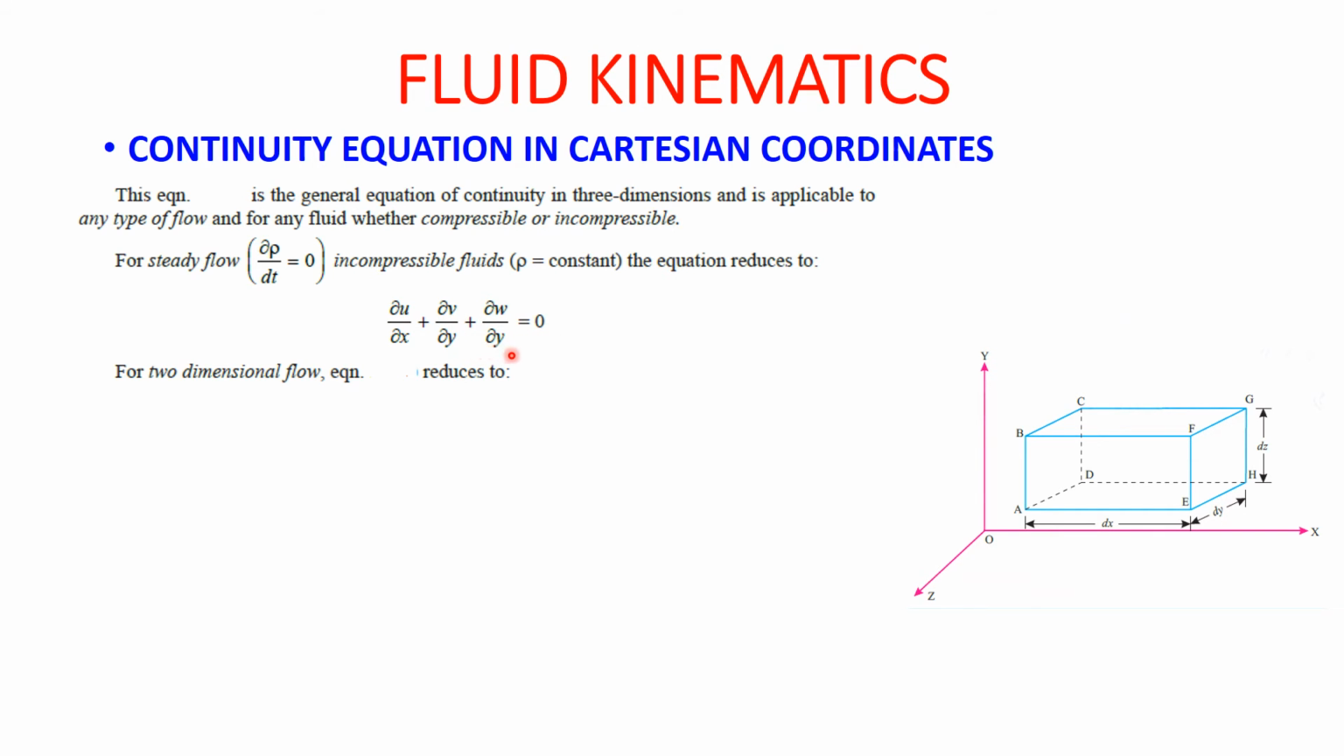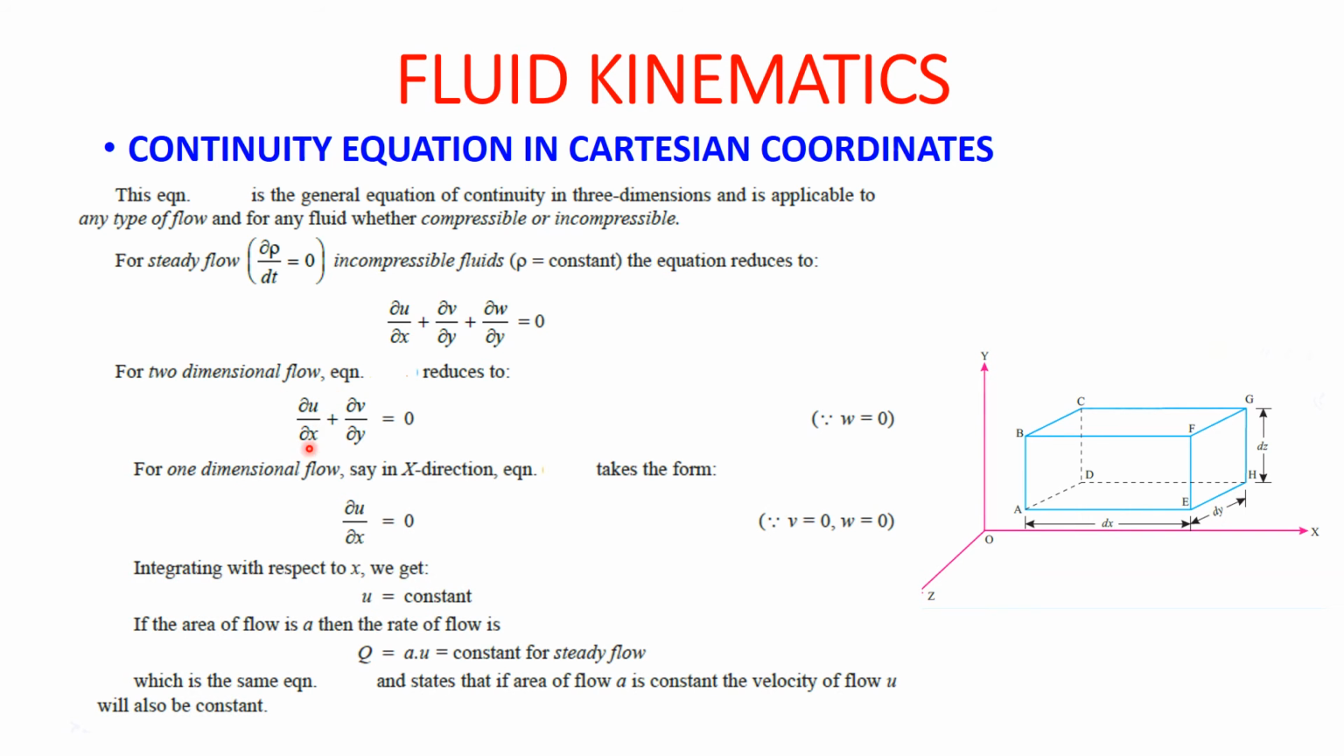It's a typing mistake. For two-dimensional flow, the equation reduces to ∂u/∂x plus ∂v/∂y is equal to 0. For one-dimensional, it will be only ∂u/∂x equal to 0, because v will be 0, w will be 0 for one-dimensional. For two-dimensional only, w will be 0. Integrating with respect to x, we get u equal to constant. So if the area of flow is A, then Q is equal to A into u, that is equal to constant for steady flow, which is the same equation we found for the velocity of flow.